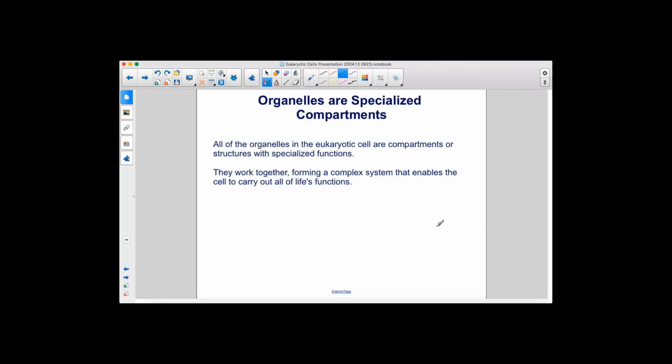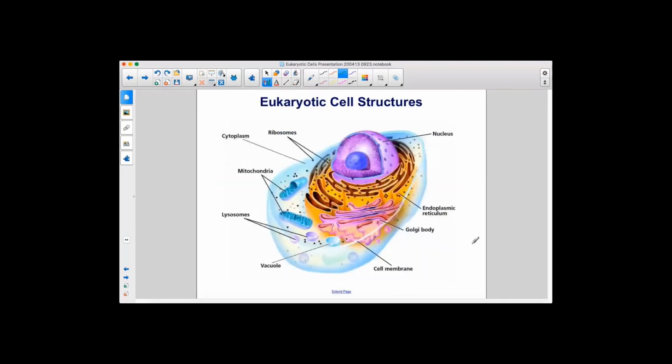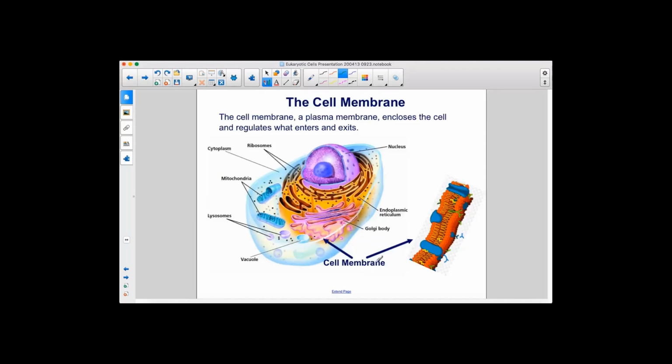All of the organelles in the eukaryotic cell are compartments or structures with specialized functions. They work together, forming a complex system that enables the cell to carry out all of life's functions. Here we have a eukaryotic cell, which has a nucleus, endoplasmic reticulum, Golgi body, cell membrane, vacuole, lysosomes, mitochondria, cytoplasm, and ribosomes. The cell membrane, a plasma membrane, encloses the cell and regulates what enters and exits.